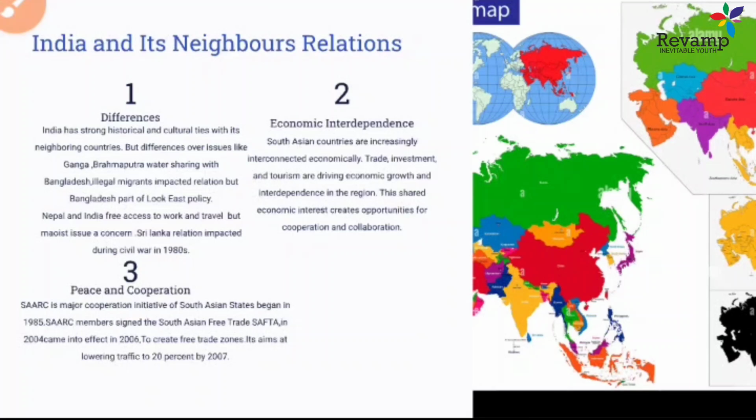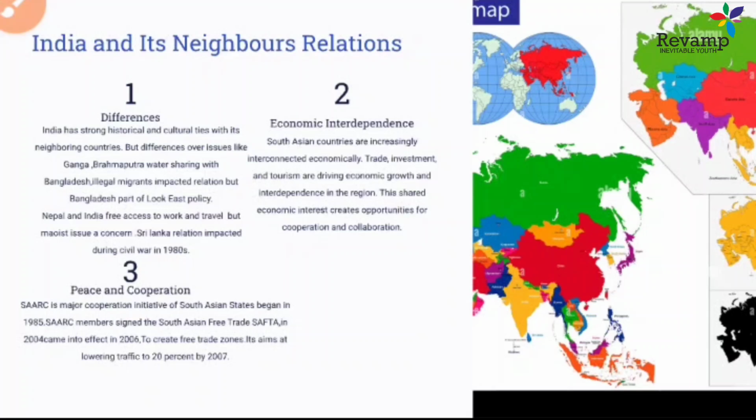And Sri Lanka, even though India and Sri Lanka had good relations, during the period of the LTTE group and the assassination of Rajiv Gandhi, a lot of chaos was created in the relations also. So all these things happened, and a lot of differences were created between India and its neighboring countries. But even with these differences, a lot of platforms were there for their meetings and for their cooperation.